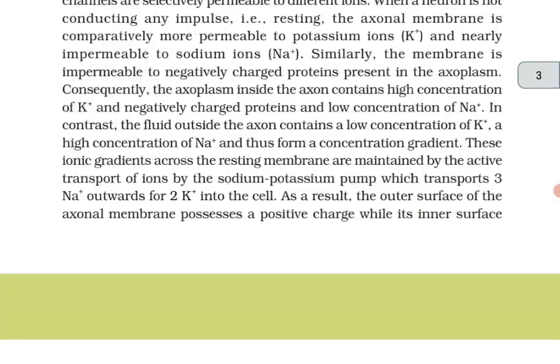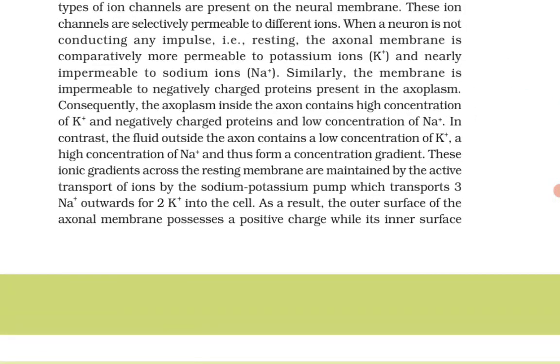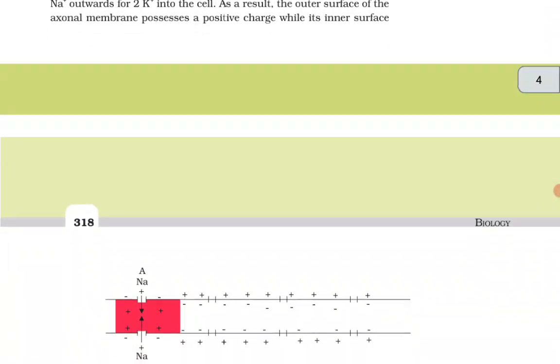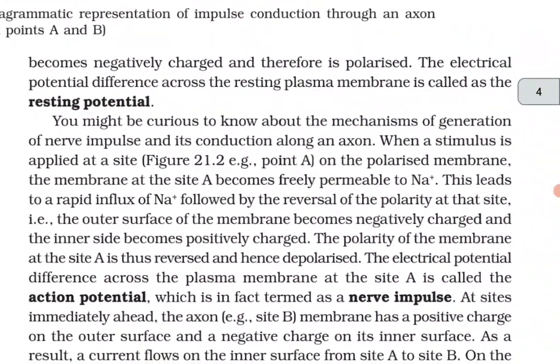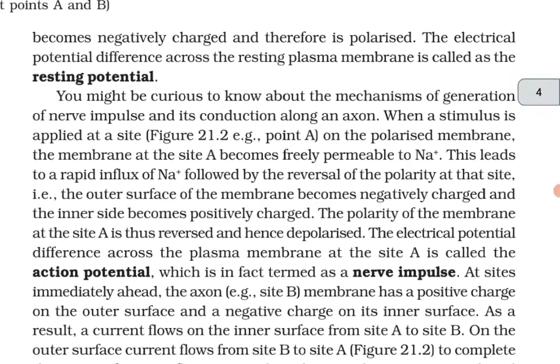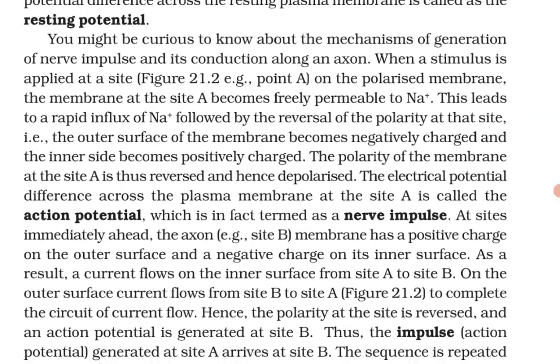As a result, the outer surface of the axonal membrane possesses a positive charge while its inner surface becomes negatively charged, and therefore is polarized. The electrical potential difference across the resting plasma membrane is called the resting potential. You might be curious to know about the mechanisms of generation of nerve impulse and its conduction along an axon.